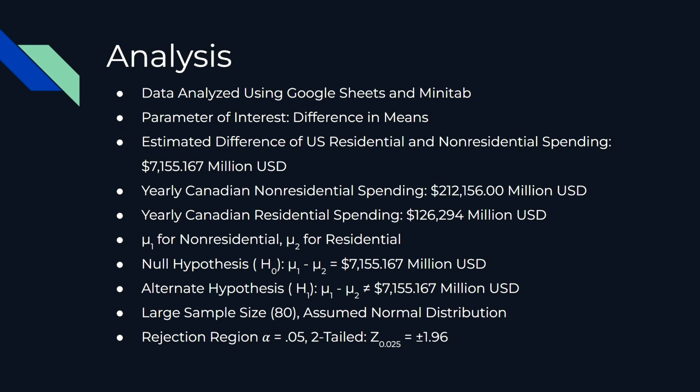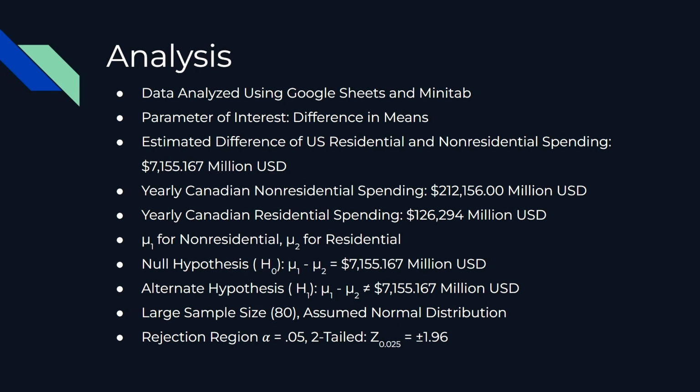We believe the true average difference between residential and non-residential construction spending may be $7,155.167 million US dollars. We found this number from recent yearly Canadian spending, where residential construction was $126,294 million US dollars, and non-residential construction spending was $212,156 million US dollars.